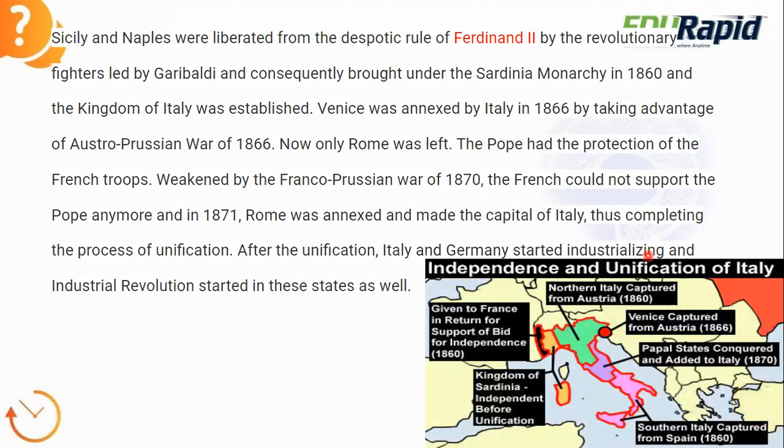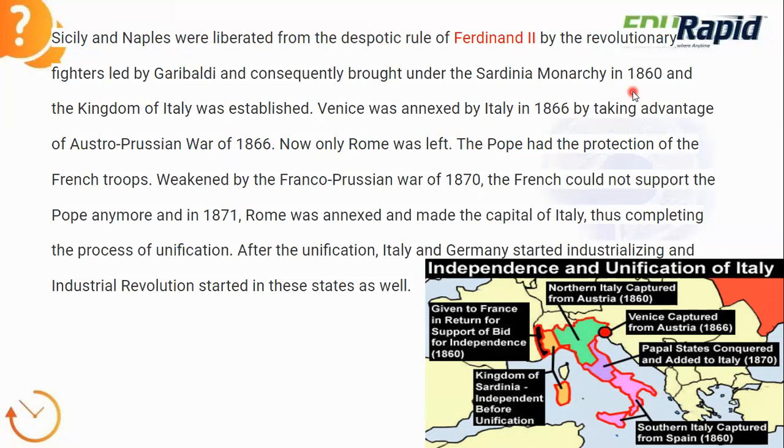See this Sicily and Naples. Just now I have shown you in the map in the previous slide. Are you listening to me or not? Yes, right? Sicily and Naples were liberated from the despotic rule of Ferdinand II by the revolutionary fighters led by Garibaldi, and consequently it was brought under the Sardinia monarchy in 1860. This is a very important event, and the Kingdom of Italy was established from then on.